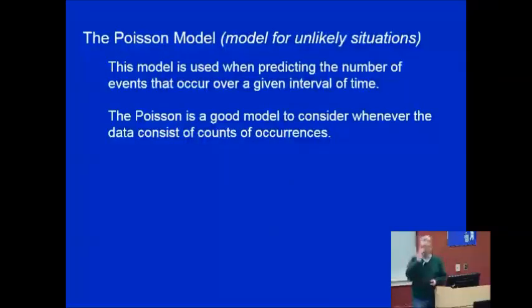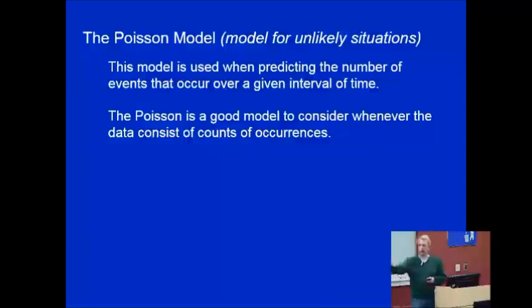The third one that I would like to cover is a little different, the Poisson model, and it's the model of unlikelihood. It's the model that we often use to test an unlikely situation. So the model in general is used whenever predicting the number of events that will occur given an interval of time.